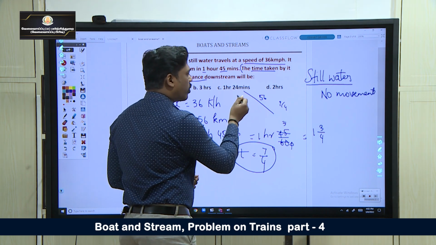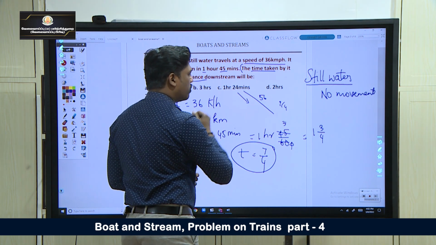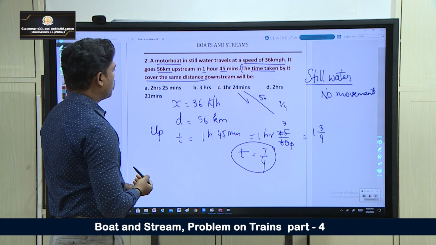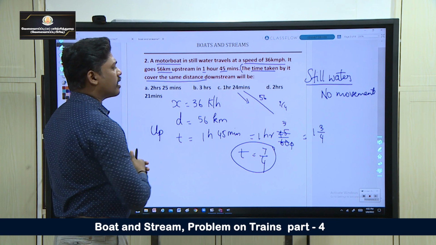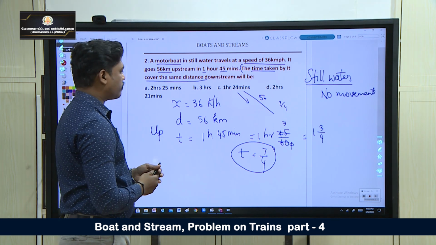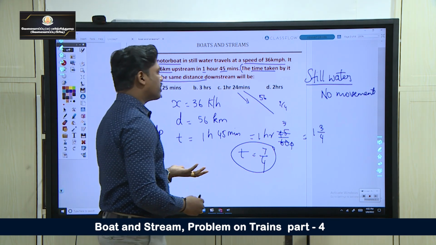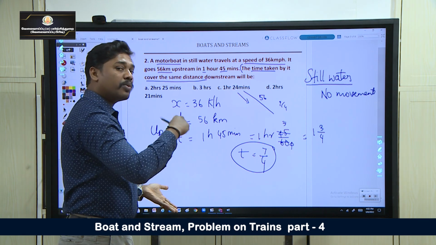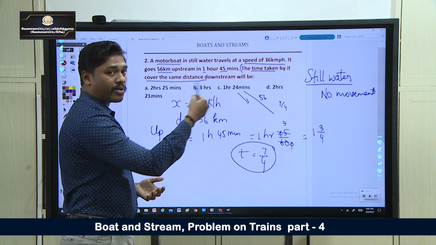So what is the time taken to come down? Just look at the question here. What could be the answer? First let us solve, and then I will tell you one shortcut to find the answer without solving.